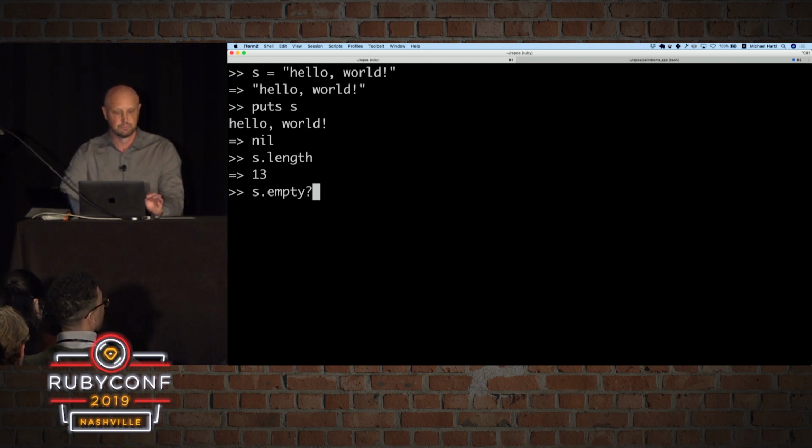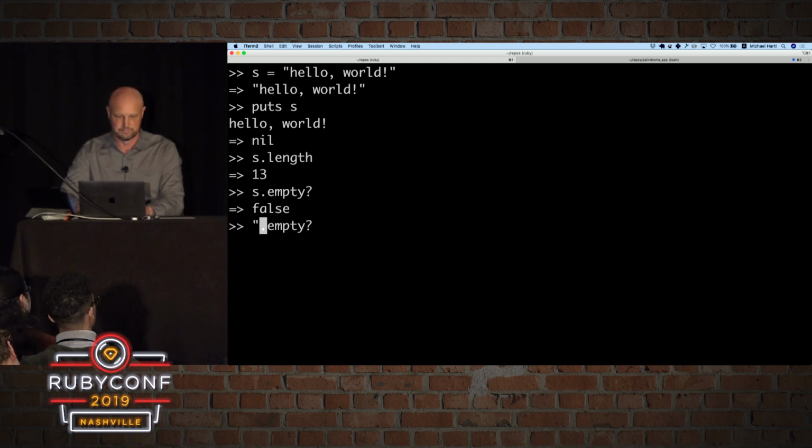Now, this is characteristically Ruby. You can see here there's actually some punctuation in this method name. Most languages do not support that, but it's really nice in Ruby because this empty question mark method is a special kind of method. It's a Boolean method that returns either true or false. And we can see at a glance, because of the question mark, that it's a Boolean. In this case, it's false, but we can also call this on an empty string, and that's true.